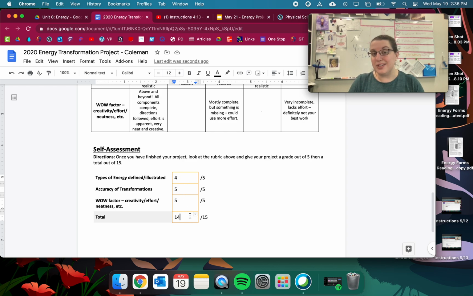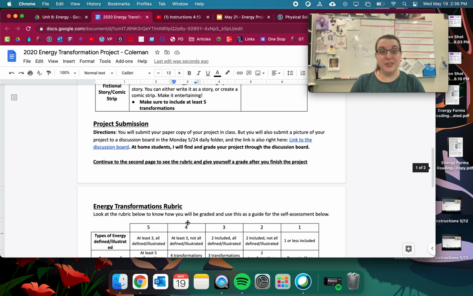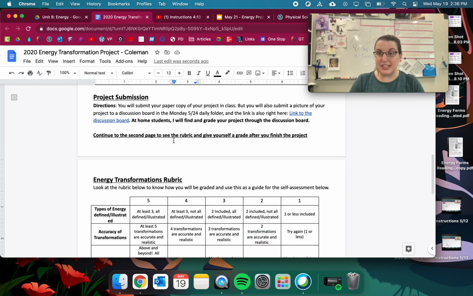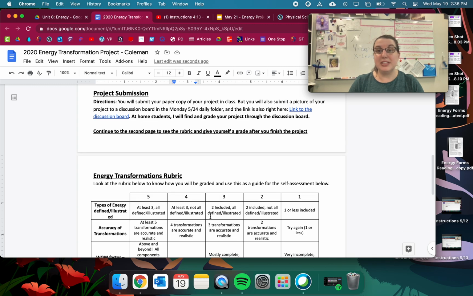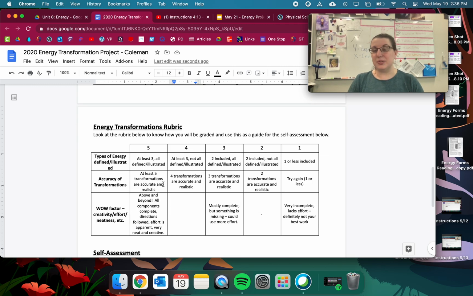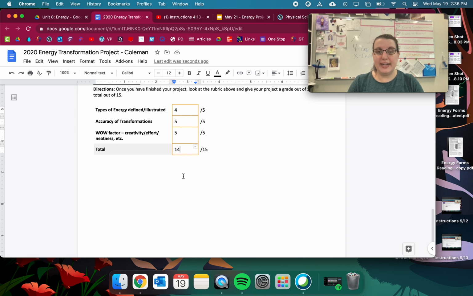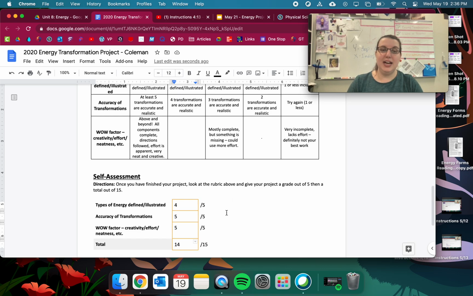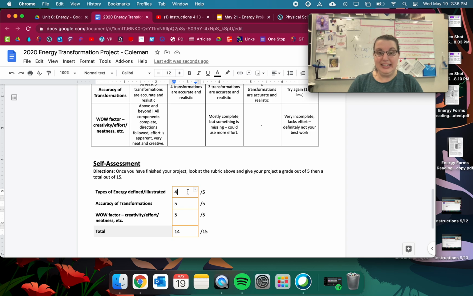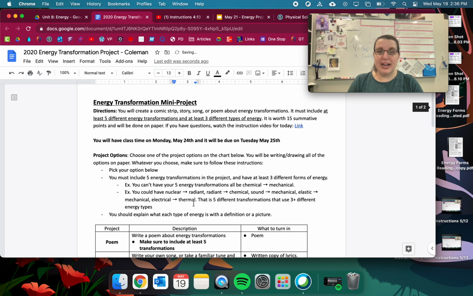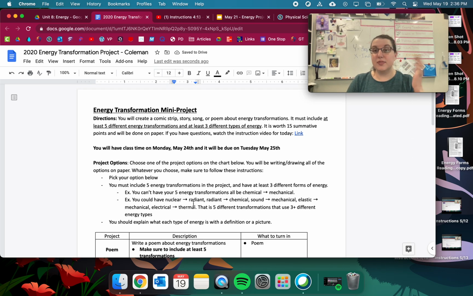Now, if you notice that you don't have a full 15 out of 15, feel free before you put that picture in that project submission or even send another one, add something to it. Just giving yourself a self-grade right here doesn't mean that it is finalized. So go ahead. If you want to get that up to a 5, add something to your project. All right. So this is your project. So again, today, Friday, May 21st, you are being introduced to it. You're going to have class time on Monday, and it'll be due on Tuesday.